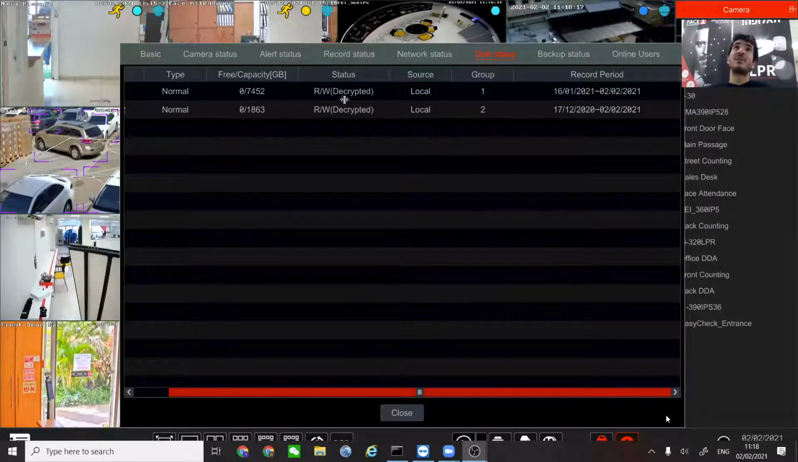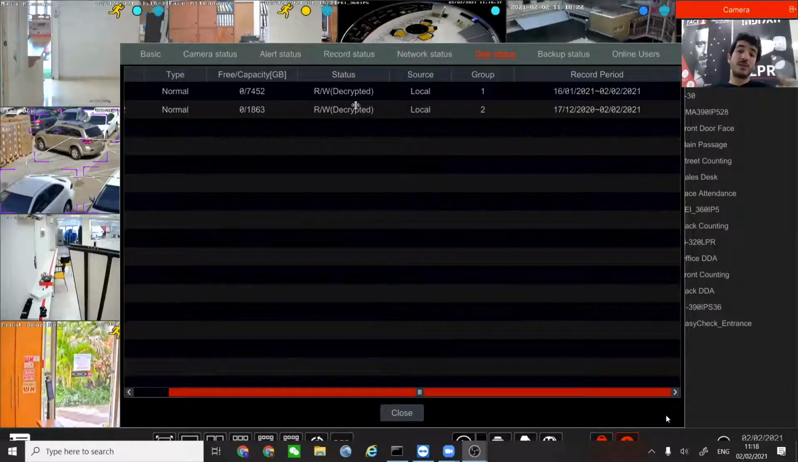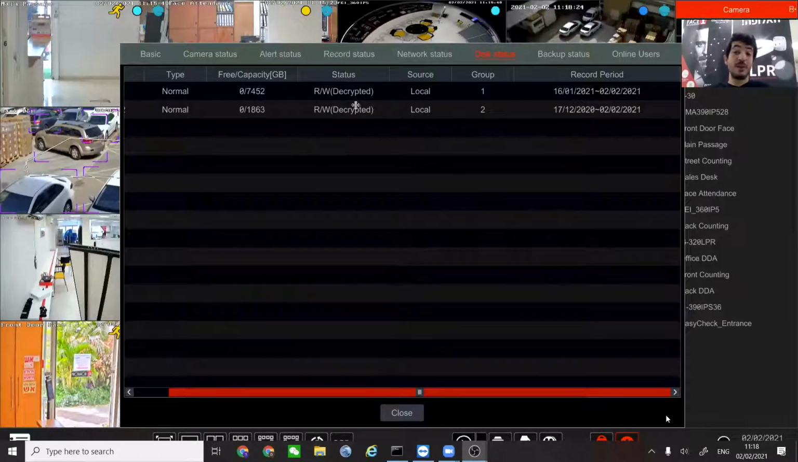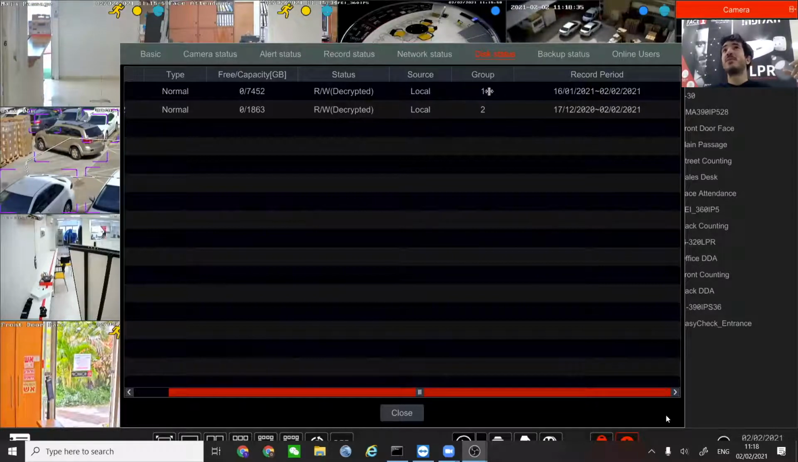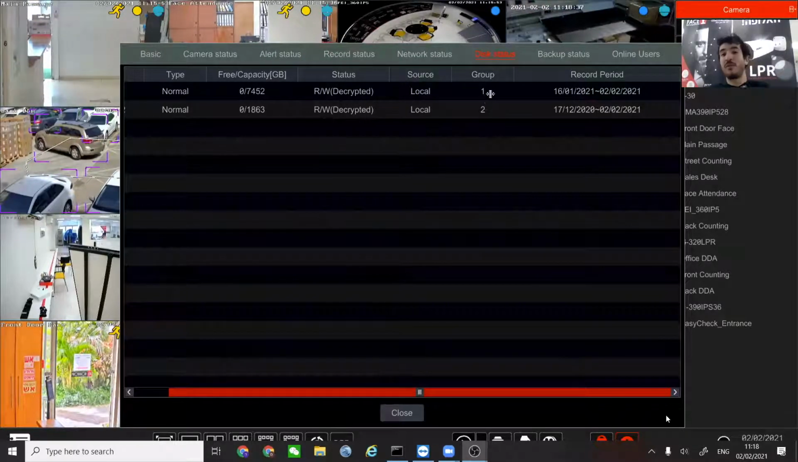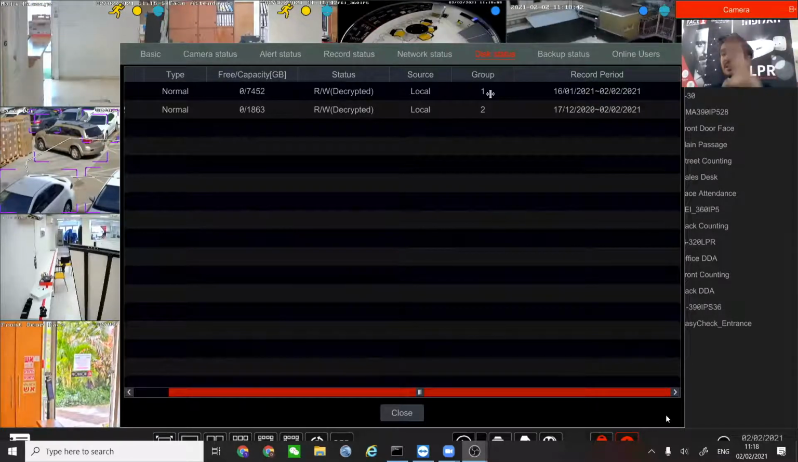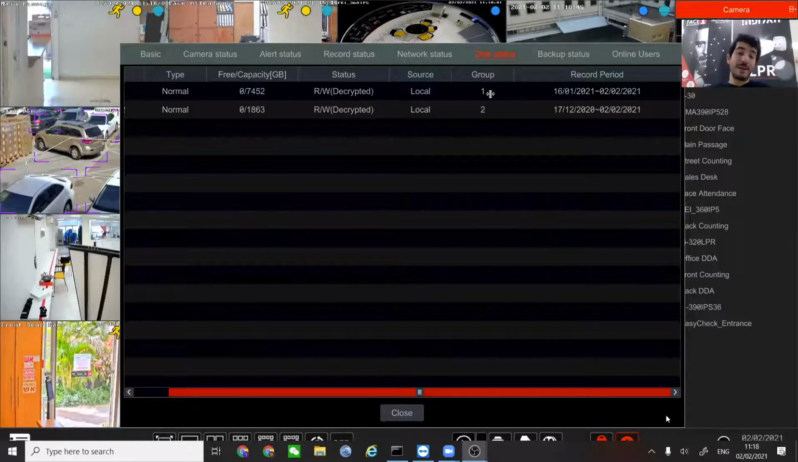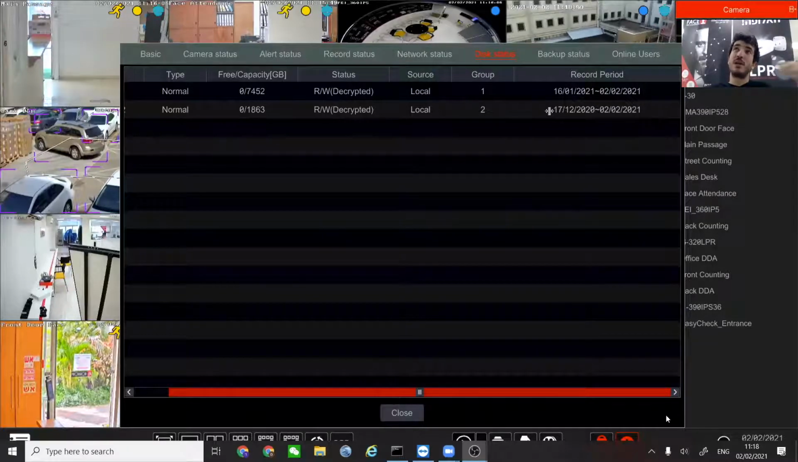Disk status: you can see the disks and the amount of disks. We have 2 disks. You can see the size. You can see whether those disks are encrypted. It means that you can encrypt the disks, which is, by the way, a GDPR regulation demand, to have encrypted information on the disks. You can see, of course, the group of the disk if you want to divide them into different groups, if you want the more important cameras to record for a longer period of time and the less important cameras to go on the other disk, since you don't need a lot of history for them. You can see the record period for each disk.